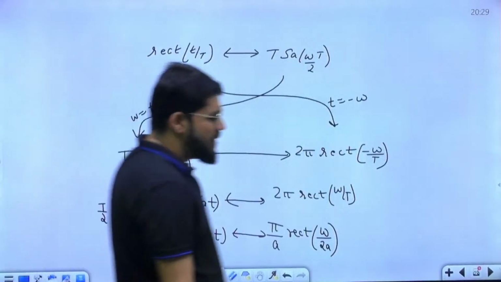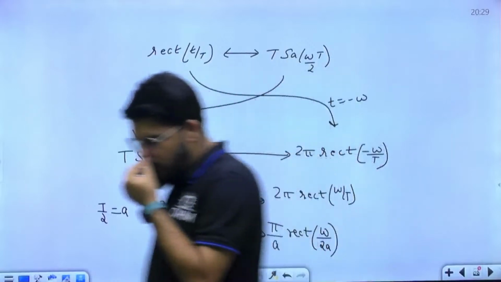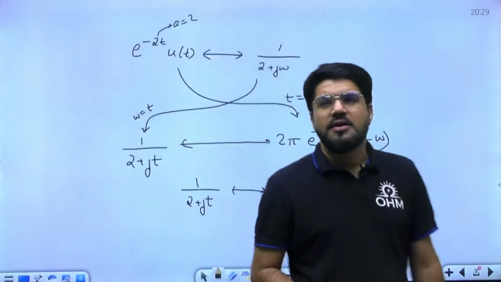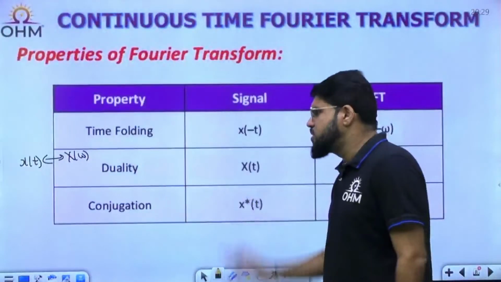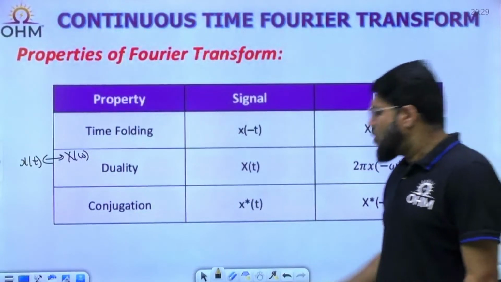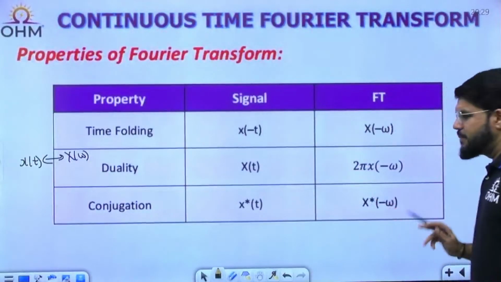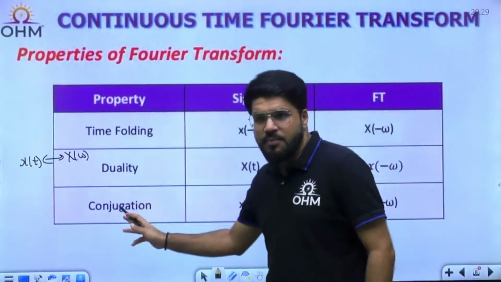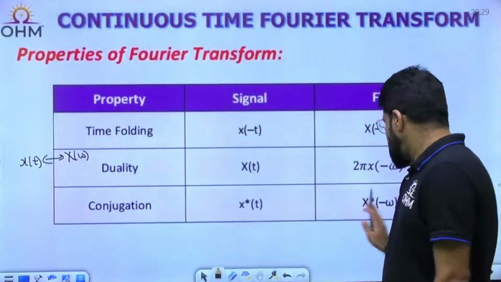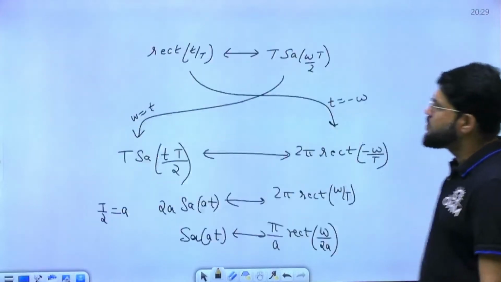Okay. This is how we come to some very, very important Fourier transform pairs using the duality concept. Correct, everybody? So that is why duality is one of the most important properties, I would say, to derive a lot of important Fourier transform pairs. Conjugation: if x(t) has the Fourier transform X(omega), as I told, x conjugate t has X conjugate of minus omega. This will lead to several symmetry properties which I have written separately. We'll come to symmetry, a very, very important property. Alone this conjugation property is not important, but its application to find symmetry properties is very important.